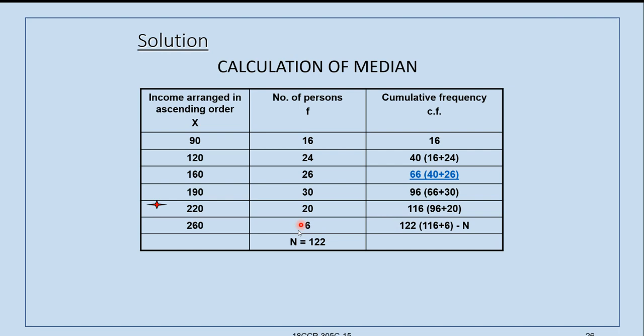If you total this frequency, you should get 122. So the last figure is this one. In cumulative frequency, the last figure is this one. Right? So this is the process of calculating cumulative frequency. This has no significance here, please remember.